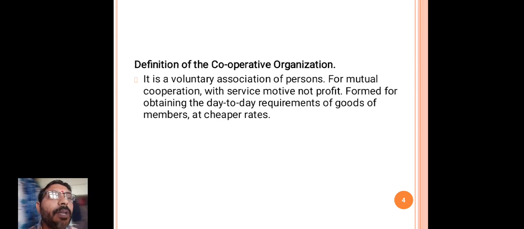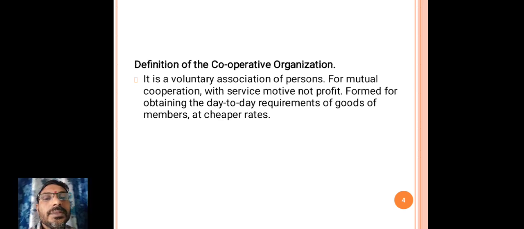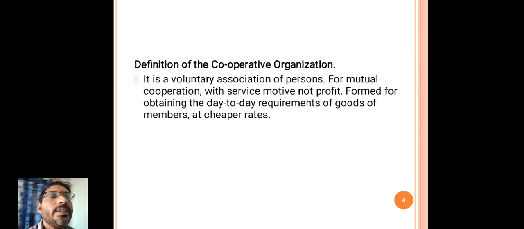One more type of business concern is the joint stock company. A joint stock company is a voluntary association, an artificial person created by law.